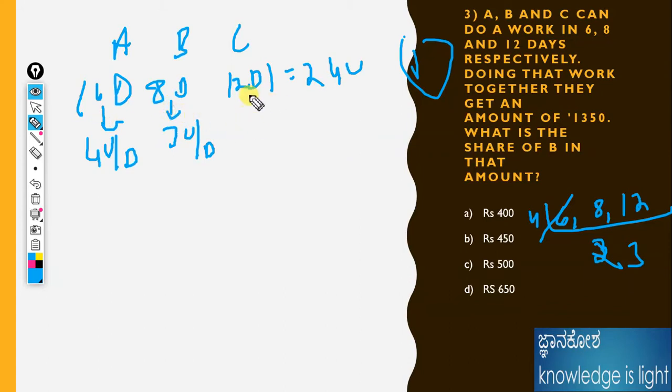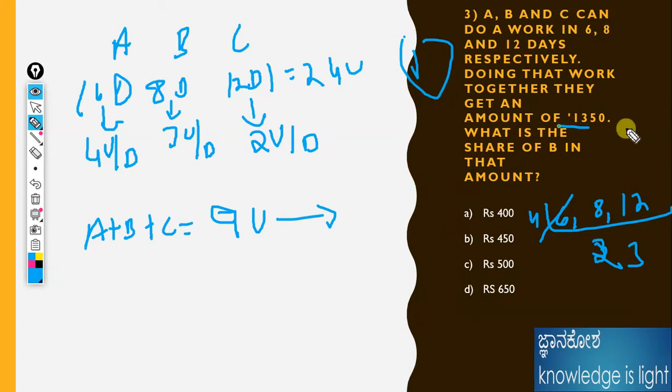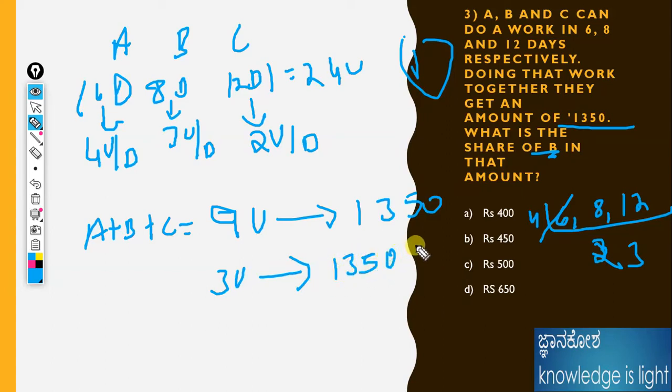The overall one day work should be A plus B plus C, which is 4 plus 3 plus 2, which is 9 units. For 9 units they are given the amount 1350. The question is asking for B, which is just 3 units. It is a very easy question. 3 units means there should be a smaller value. Keep 1350 the same, we already know the amount will be less. That's why the numerator is 3 and the denominator is 9, using the unitary method.